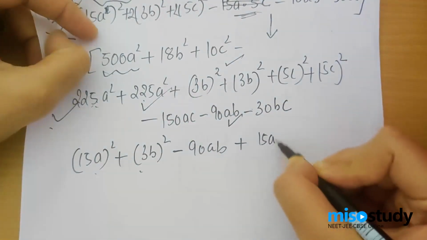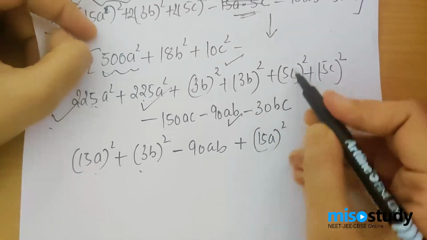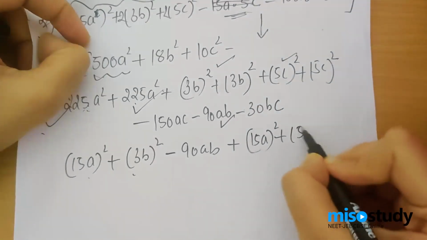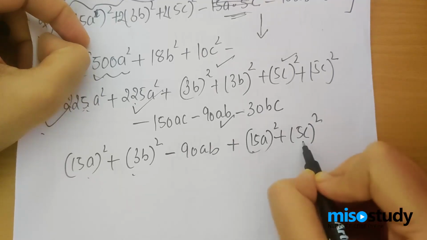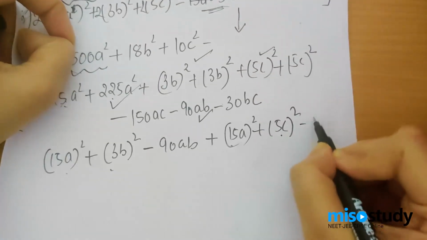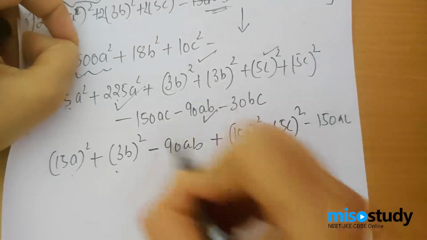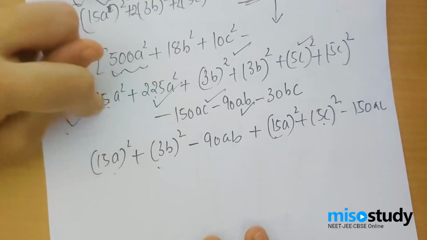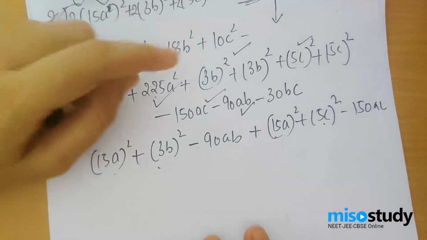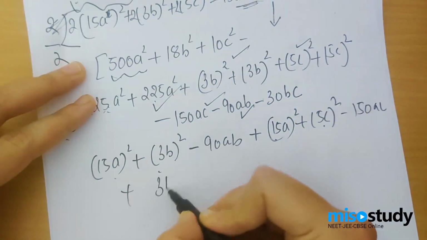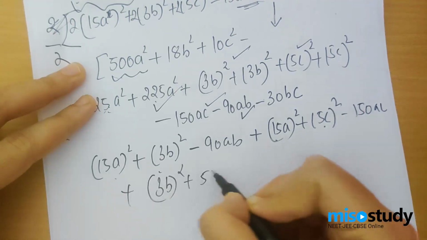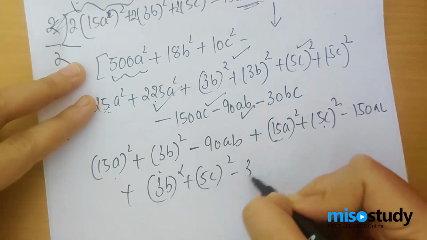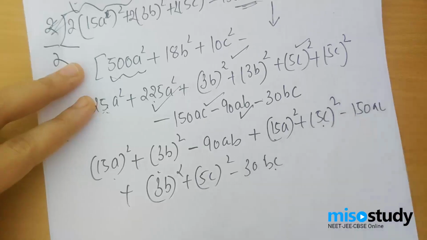So 15A whole squared plus 5C whole squared minus, I should have 15 into 5, 75 into 2, 150AC, which I have. So again, this is used. Now what am I left with? I have completely used these two. These are already consumed. I'm left with one 3B squared and one 5C squared. So let's use that also. So 3B squared plus 5C whole squared minus 30BC, which is fitting in over here also.